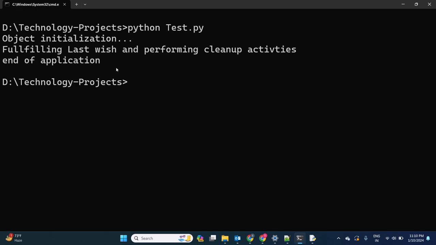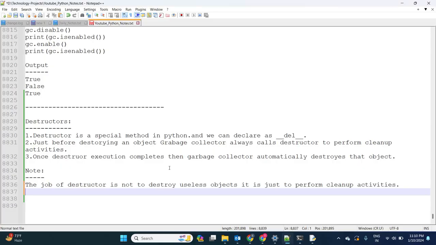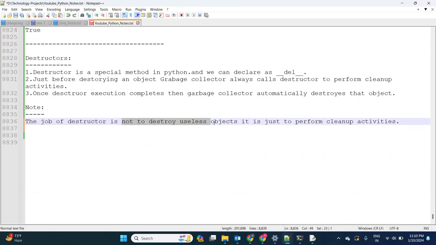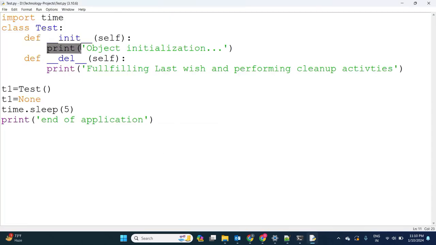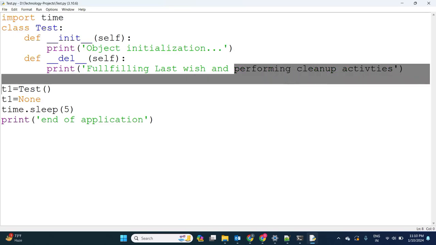In the next session, I'm going to explain two other programs. You will get much more clarity on the destructor. The main job of a destructor is not to destroy the user's object; it just performs cleanup activity. In the constructor, normally instance variables are initialized, and those instance variables will be destroyed when the destructor is executed, for cleanup purposes.